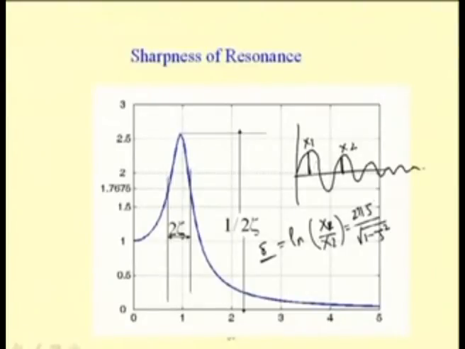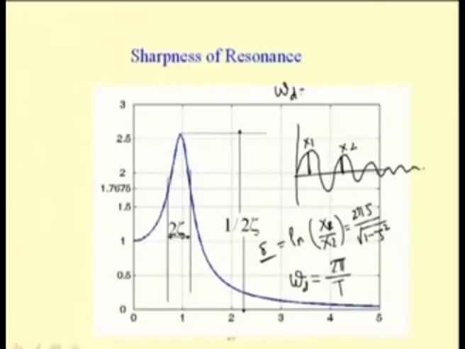Also, from this time response one can find the time period. So, from this time period one can find omega d, that is the damped natural frequency of the system, equal to 2 pi by t. The natural frequency of the system is related to the damped natural frequency by the expression omega d equal to omega n into root over 1 minus zeta square.